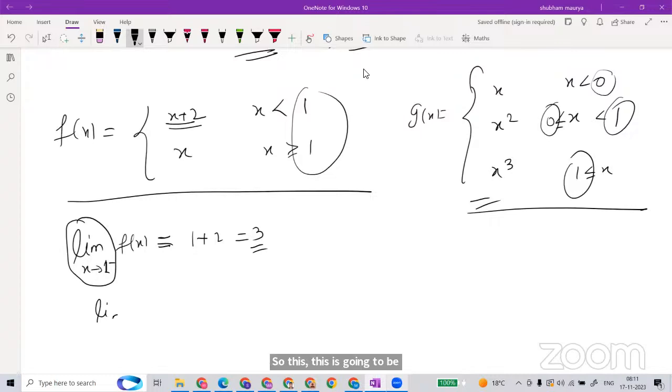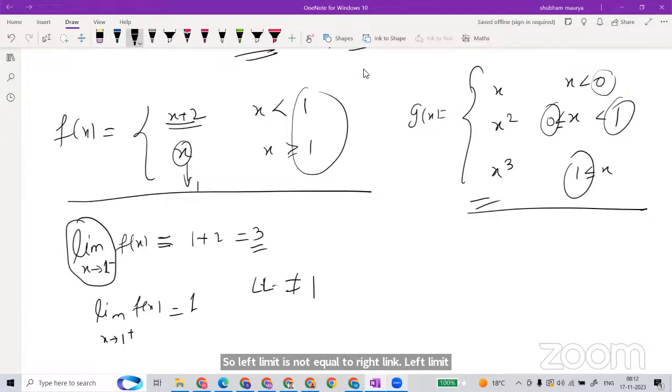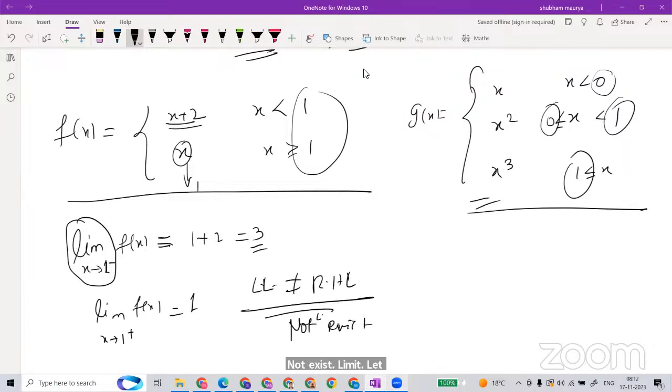And what is the right limit here? The right limit is 1. As we are approaching from the left, the limit is 1, and from the right, in the same way approaching 1, it will go to 1. So see, the jump is there. The left limit is not equal to the right limit. So the limit does not exist. So the function is not continuous.